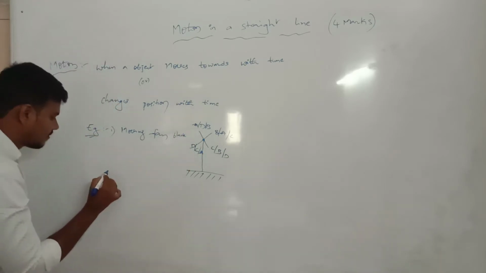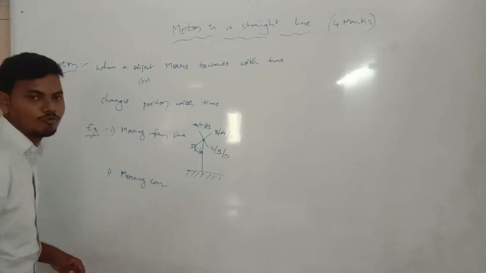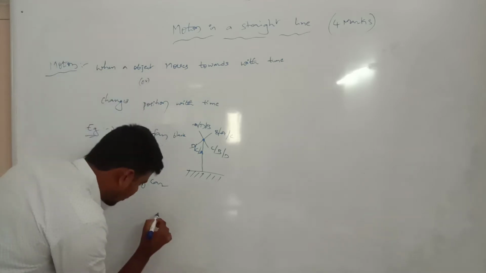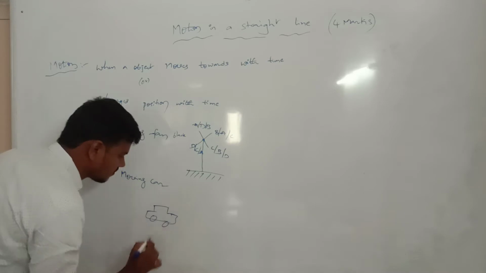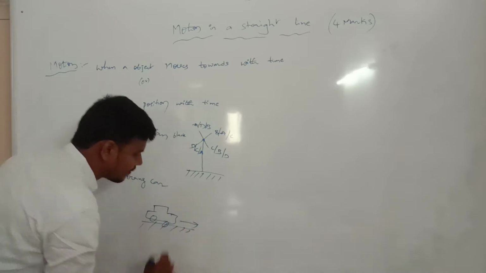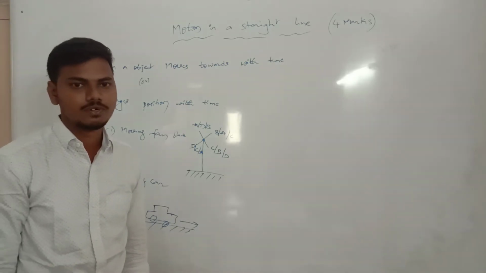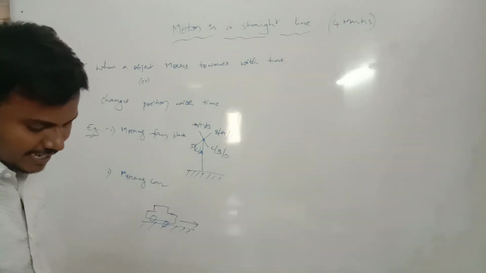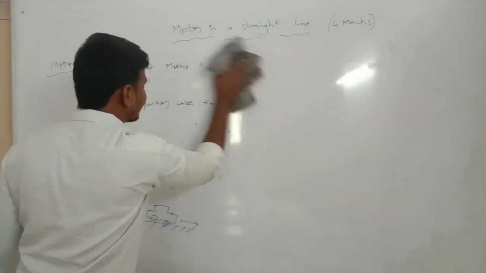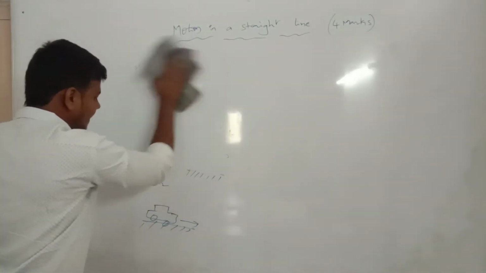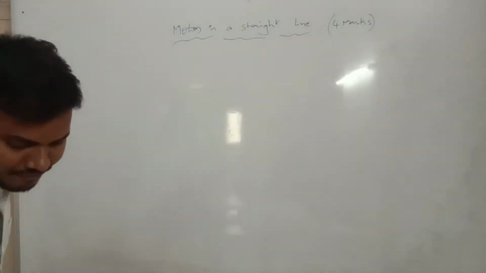Now the second one, moving car. When the car is moving, this is the best example of motion. In the same way, we are explaining another kind of motion: relative motion. Which motion? Relative motion. We will cover the example and the definition also.